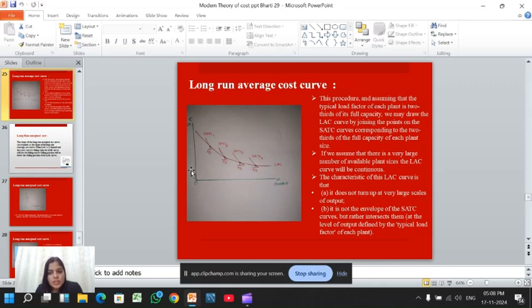The characteristic of this LAC curve is that it does not turn up at a very large scale of output. It is not the envelope of the SATC curves, but rather intersects them at the level of output defined by the typical load factor of each plant.